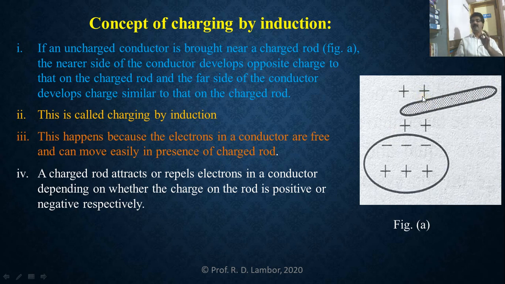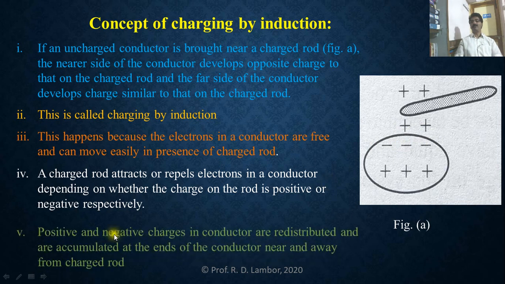That's why it is attracting the electrons in this conductor, so electrons develop on the closer side of this conductor. This is explained. And if this rod is given a negative charge, then what will happen? The near side of that conductor develops positive charge. This is nothing but charging by induction.